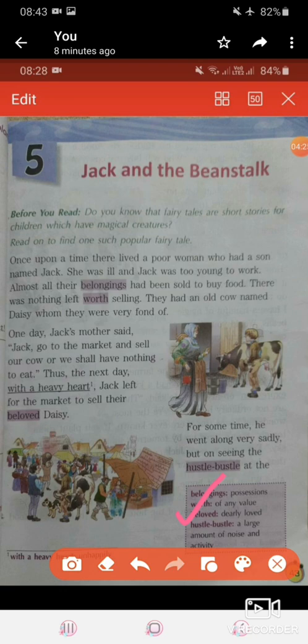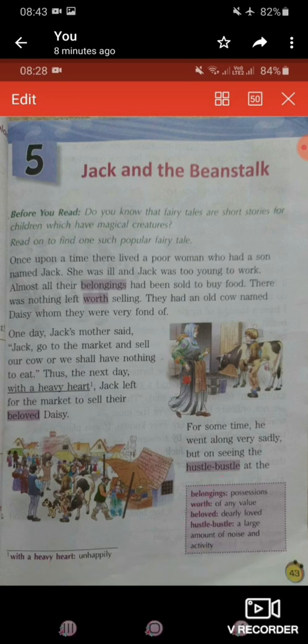If something is very close to you, right? Whether it is a thing, whether it is a member of the family, anything. So if something is very dear to you, very close to you, you can say that it is your beloved, right? So Daisy was very much dearly loved by both of them, but what they can do, they don't have any options, right? They want to buy some food that day. They were hungry. That is why they decided to sell that cow. Instead of that, they love that cow very much. It is like a member of their family, but then also they don't have any option. So they decided to sell that cow.